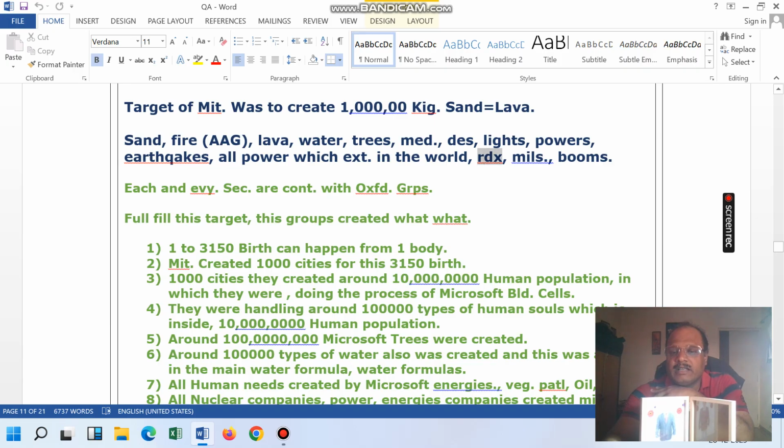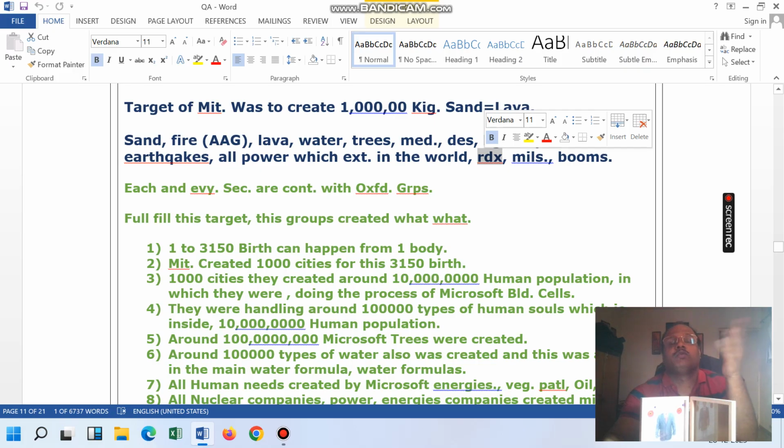Then RDX. RDX is very simple, everybody knows. RDX means where you want to do a bomb blast, then RDX is used. And in RDX, without power supply, without this group and the satellite group, you can't do anything. Can't do anything means you can't blast even 15 kilometers, 15 steps, also from RDX.